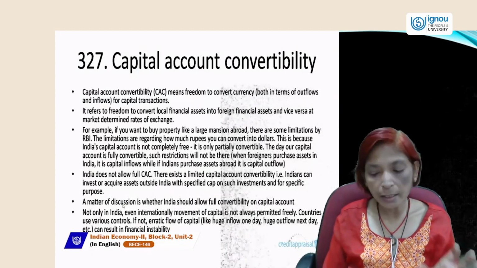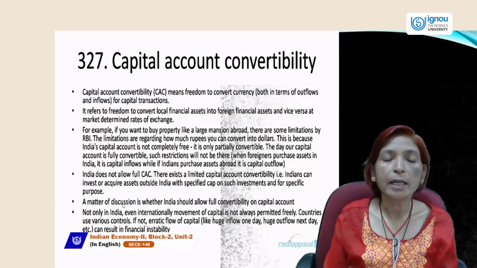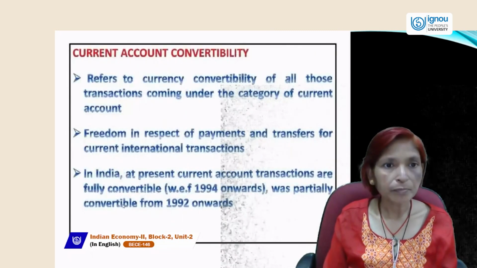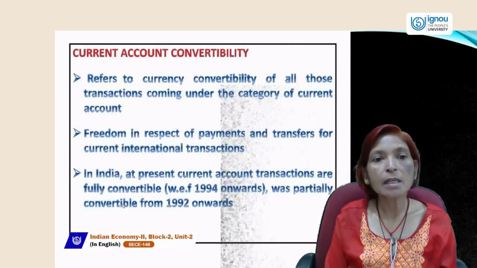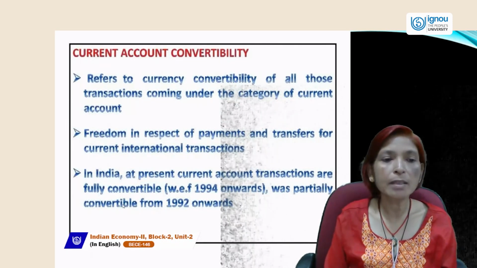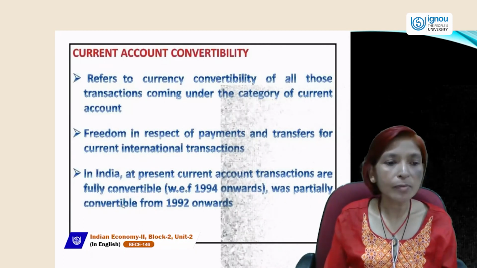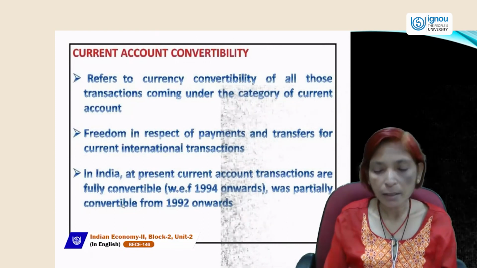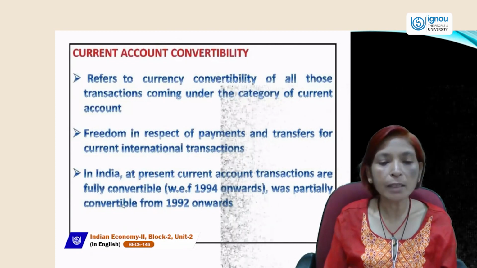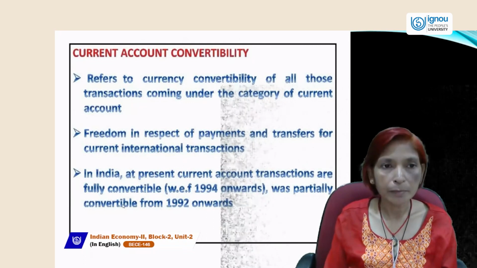In current account transactions it is called full convertibility, and in capital account transactions it is called partial convertibility. Current account convertibility means currency can be converted for all those transactions coming under the category of current account. In this, we have freedom in respect of payments and transfers for current international transactions. In India at present, current account transactions are fully convertible and capital account transactions are partially convertible.